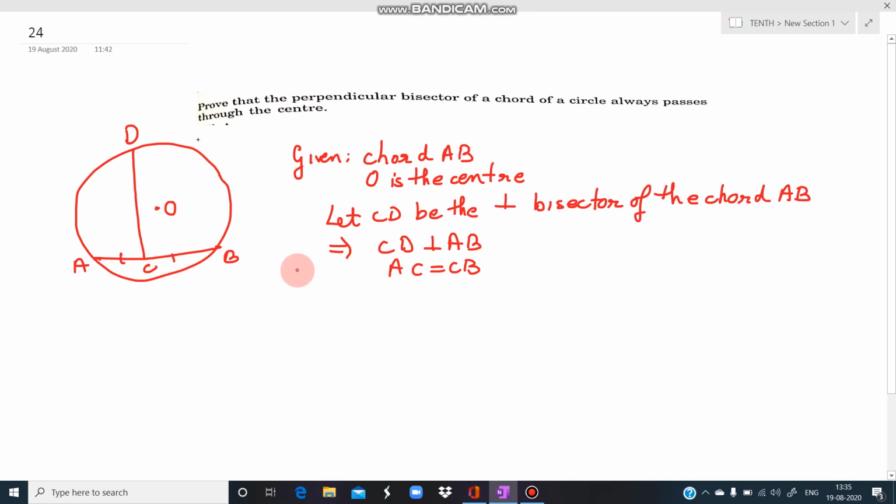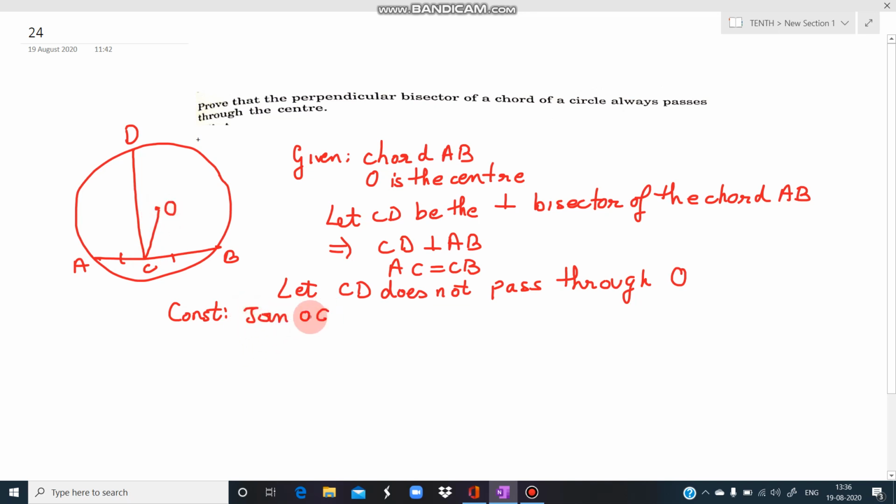Is that clear? And after that, we suppose, let us suppose that this CD does not pass through O. Our main question is to prove that the perpendicular bisector passes through the center. Here we suppose that the perpendicular bisector does not pass through the center. Now we do a construction, that is we join OC. Now since AC is equal to CB, this implies OC is perpendicular to AB.